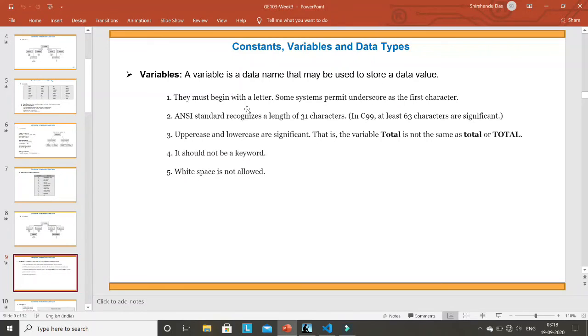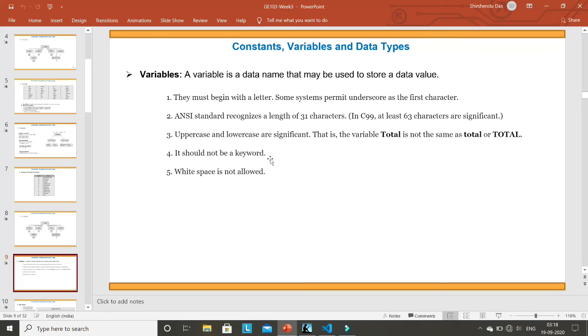They must begin with a letter. Some systems permit underscore as the first character. So they must start with either a letter or an underscore. This rule may look slightly different here, but it is exactly the same as the rule of identifier. So just follow the rules of writing an identifier.